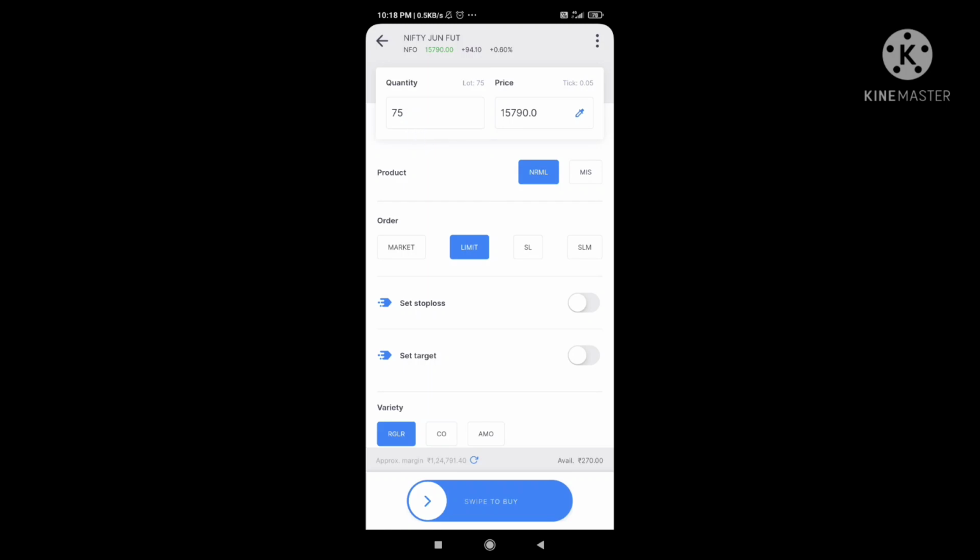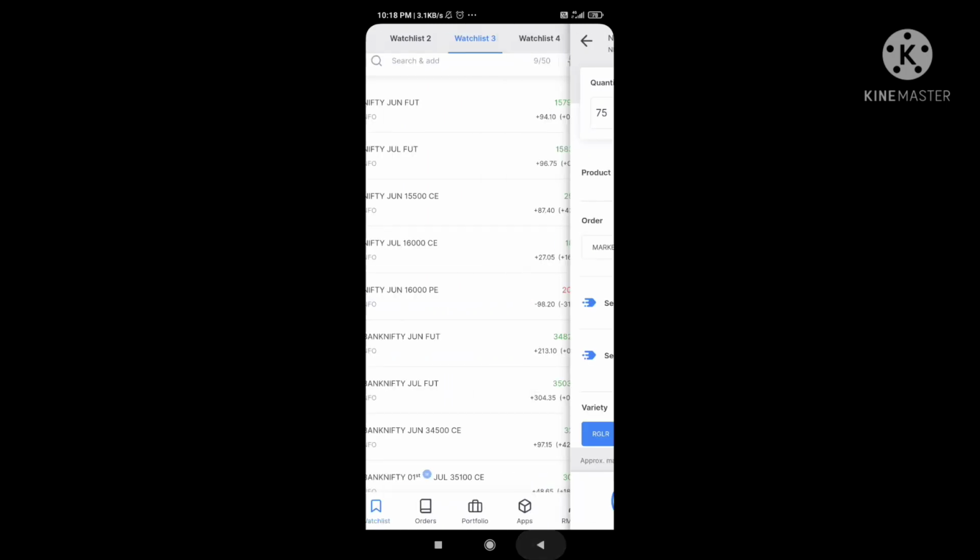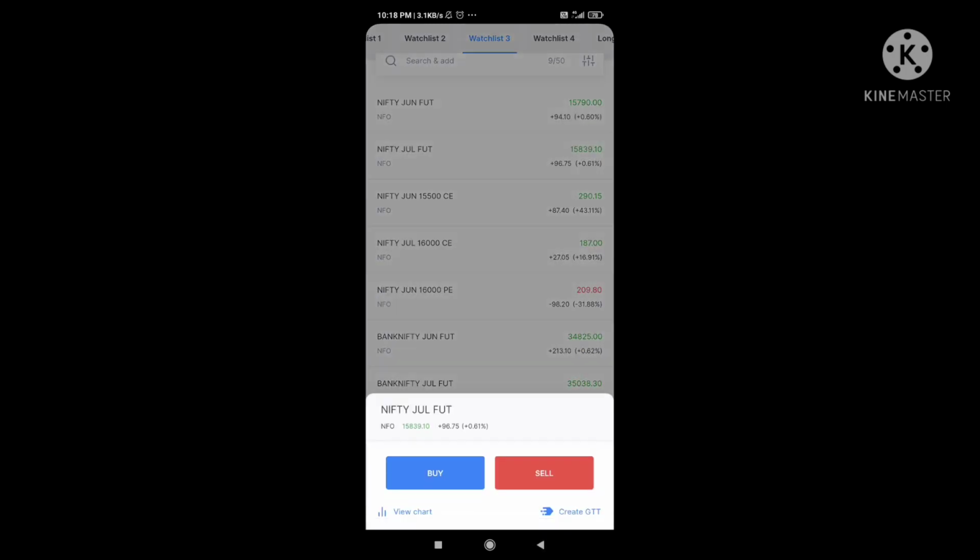It is asking around 1,30,000, and if you select MIS, that is intraday purpose, it is asking 1,20,000. So around 40-50,000 difference between MIS and normal. MIS is only for intraday, normal is a position contract.